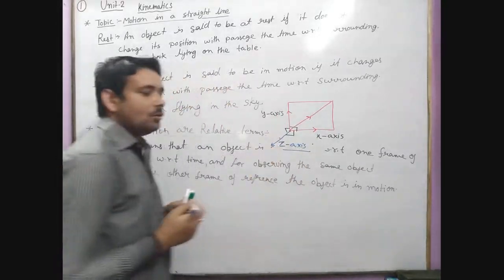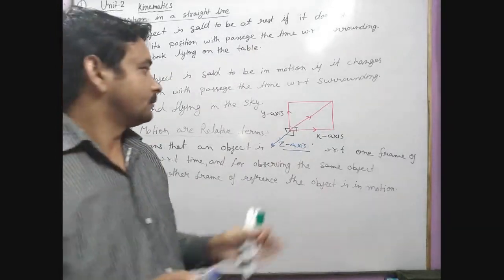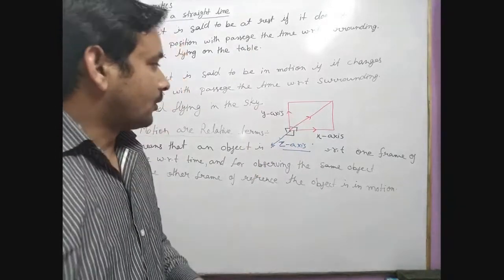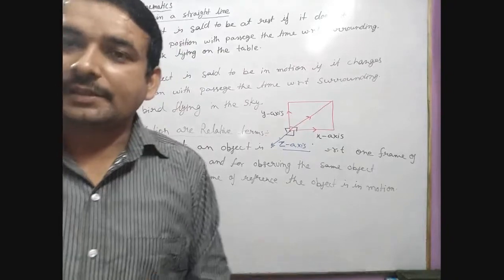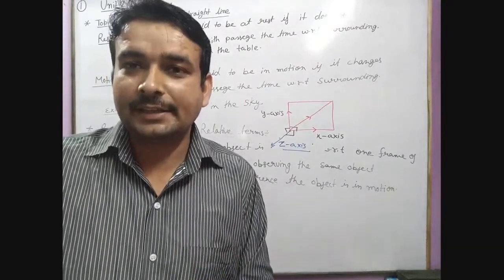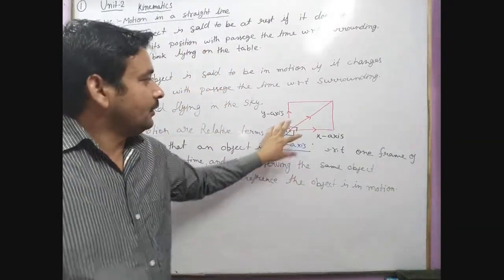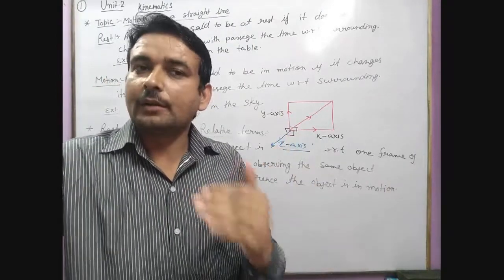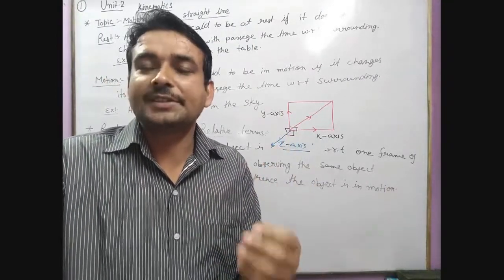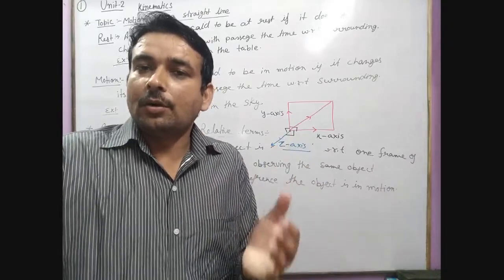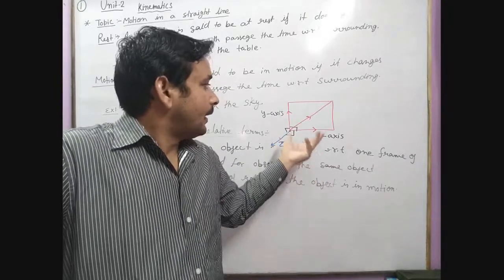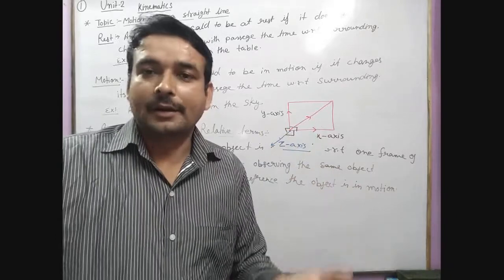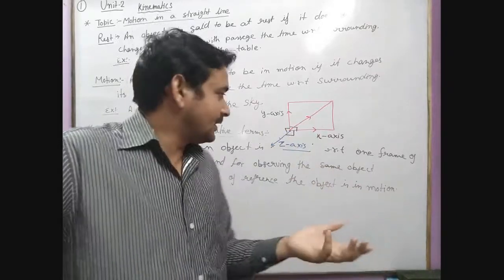Okay, so a rectangular coordinate system has three axes, x, y, and z axis. By using these three axes, the situations or the states of every object can be described or specified.